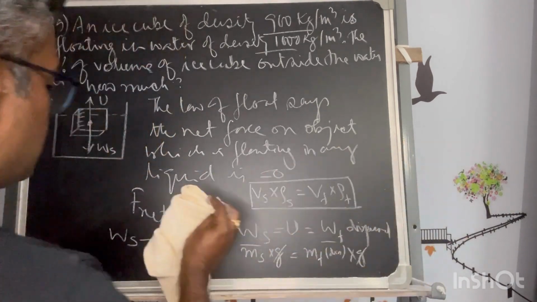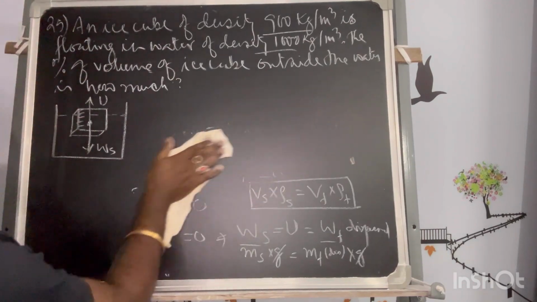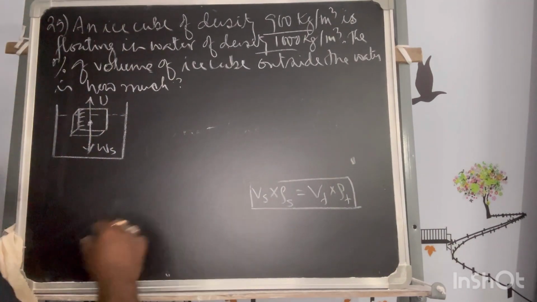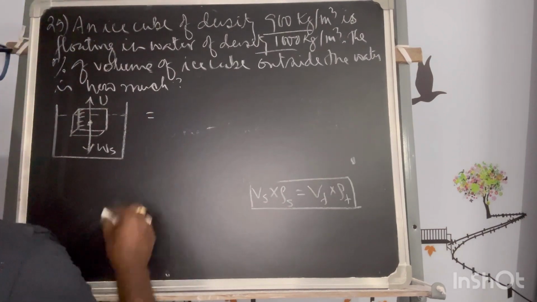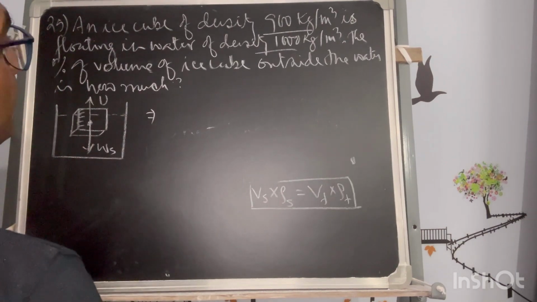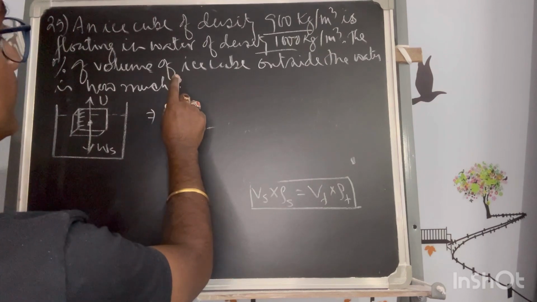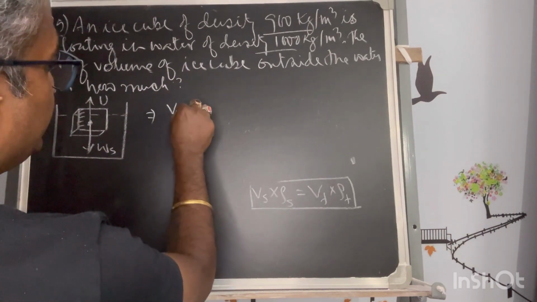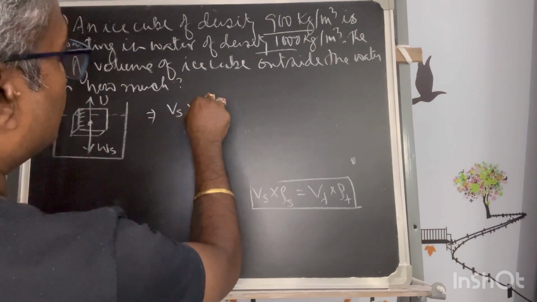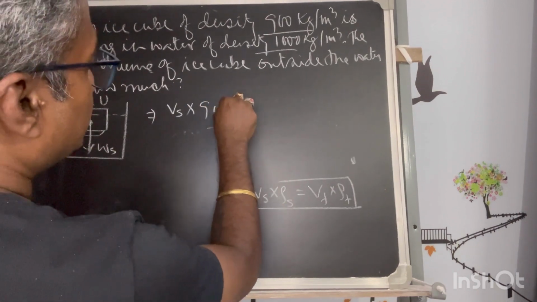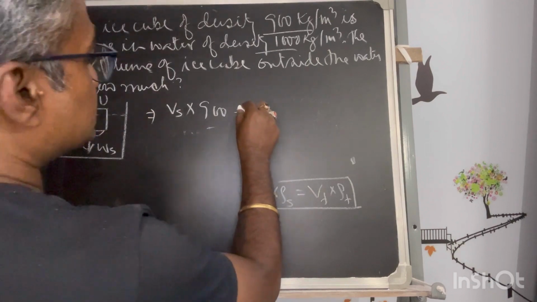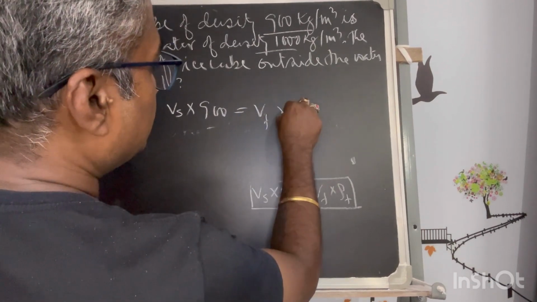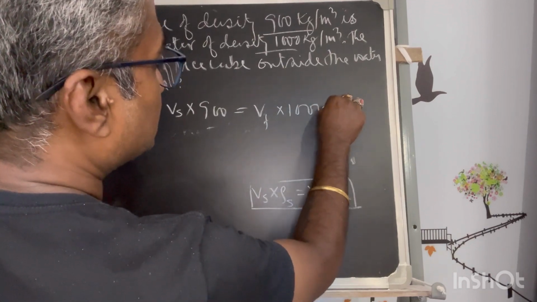Now we'll not go to the other part, only this we will use here. The volume of the solid, we don't know. What we have to find is the percentage of volume. So the volume of the solid is, let's say, Vs, and the rho of the solid is 900. The volume of the fluid we don't know, and the rho of the fluid is 1000.